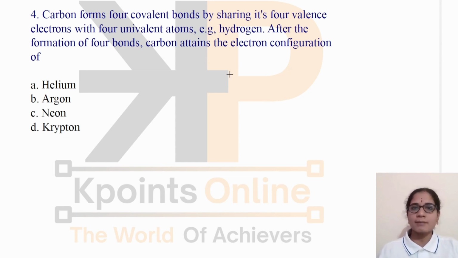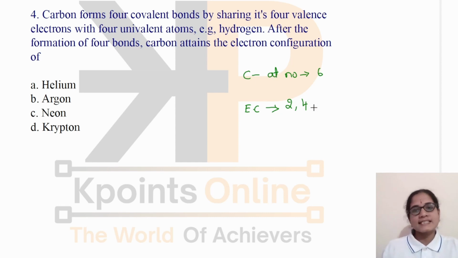So, in case of carbon, we can see it has atomic number 6 and the electronic configuration is 2, 4. Now the question is, when it forms covalent bonds by sharing its 4 electrons with 4 different univalent atoms, then carbon attains the electronic configuration of which noble gas? Okay, let's see here.